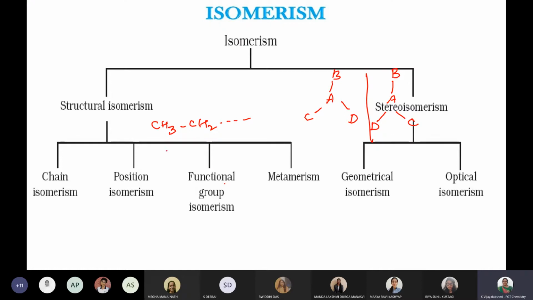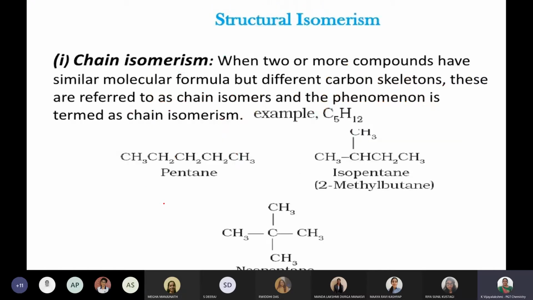For this purpose, I will show the PPT only. For reaction mechanisms, I will show on the whiteboard. Okay, I think this is a very easy point, so I will show it in the PPT only. Hope you will understand this one.